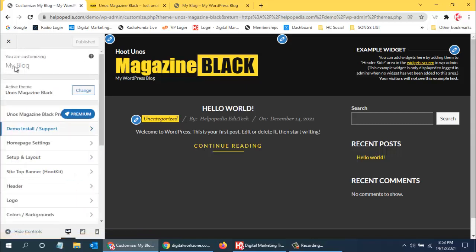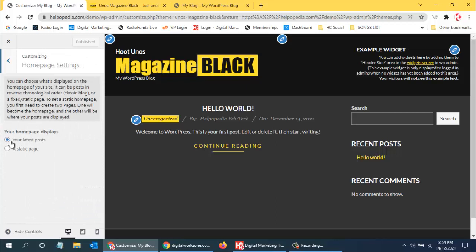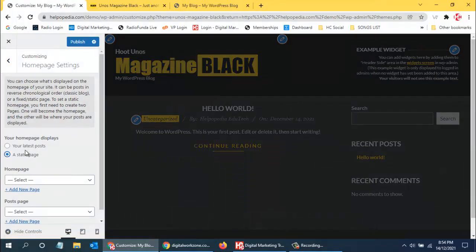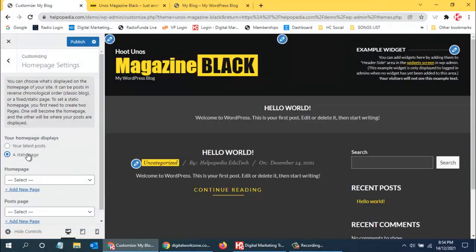The most important thing over here next is homepage settings. Over here we are using our latest posts. So when you open the website, all the blogs will come up, and not a static page. If you want to design your website like my website, then you can select a static page, create a page, a home page, and then design it. That would be the difficult part.